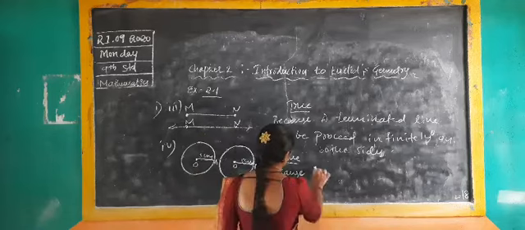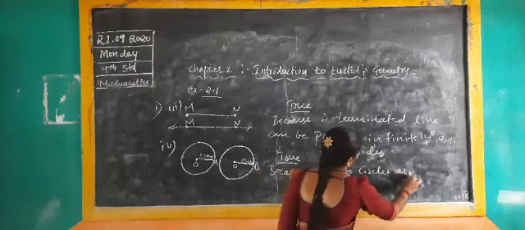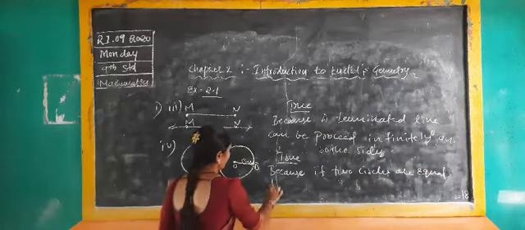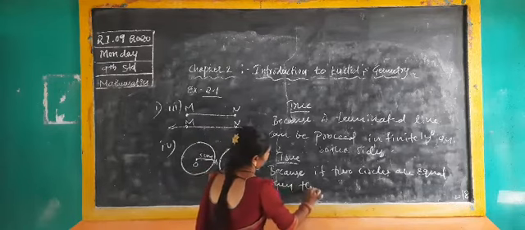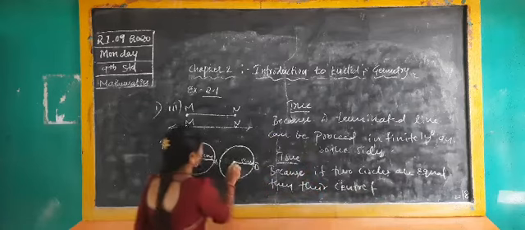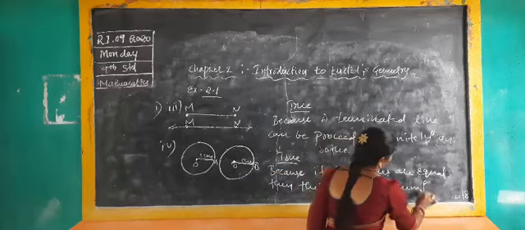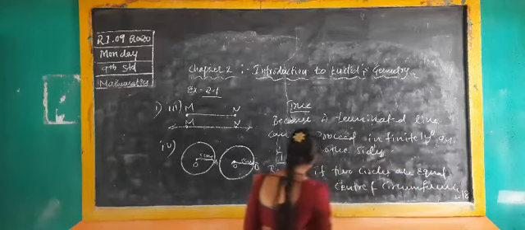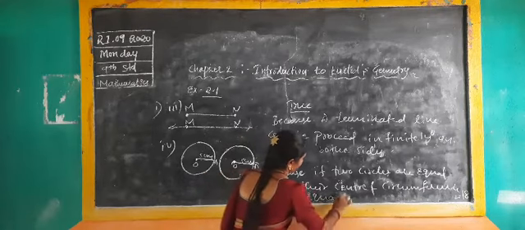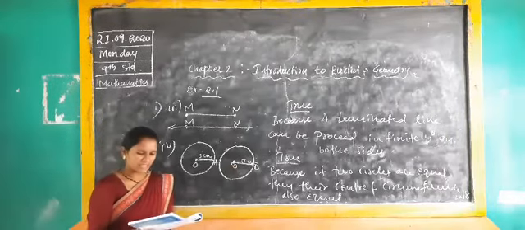Because if two circles are equal, their center and also circumference are also equal. That's why here they said the radii will be equal.